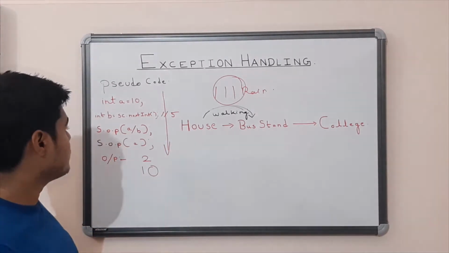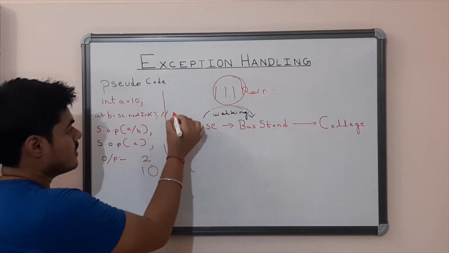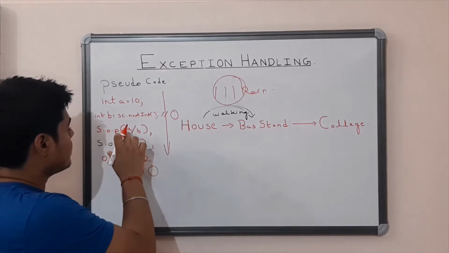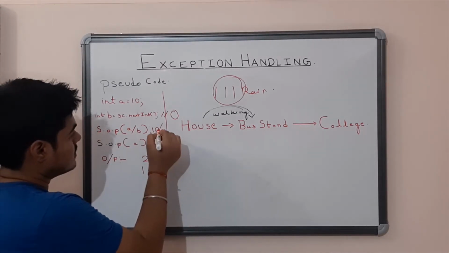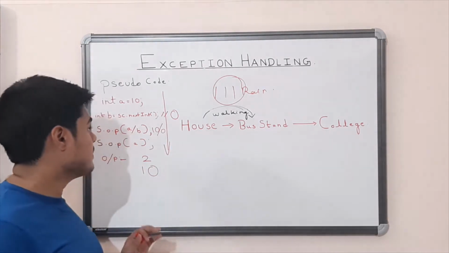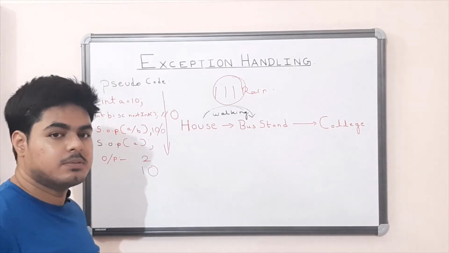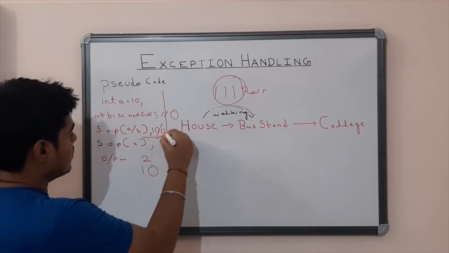Now suppose the user, instead of giving 5, gives 0 as input. Now in this step it will be 10 by 0. In Java when you divide something by 0, it throws a divide by 0 exception, so the program terminates in this step only.